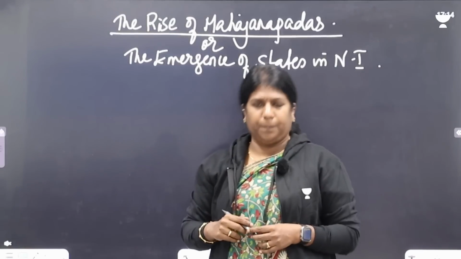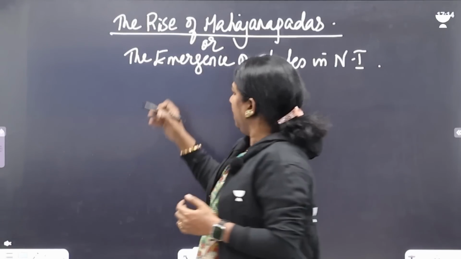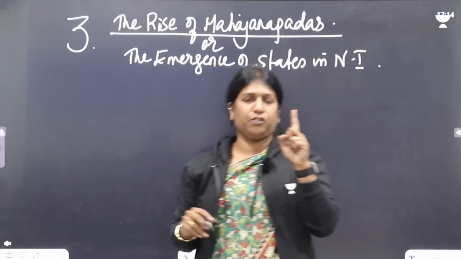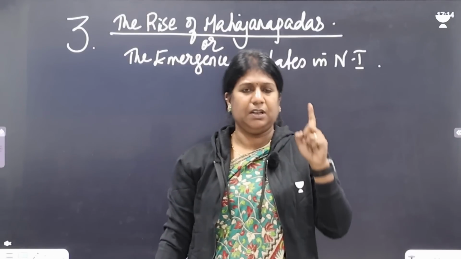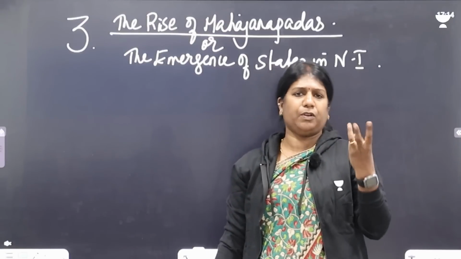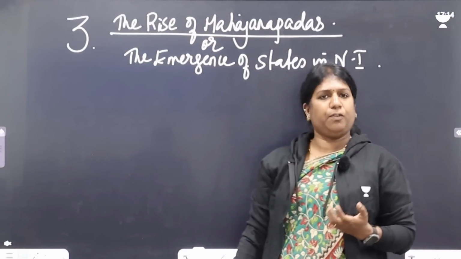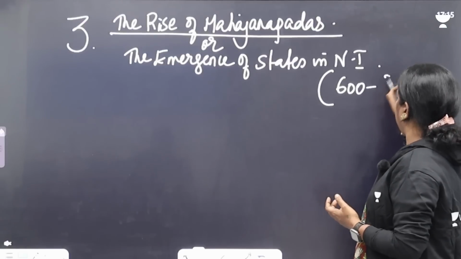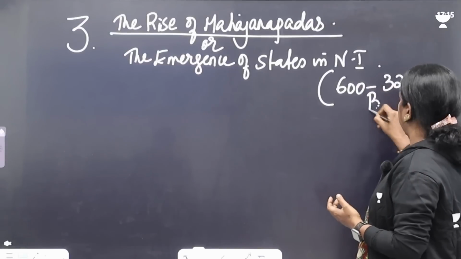If you look at the chapter, this falls under chapter number 3. The first chapter being Indus Valley Civilization, the second chapter being the Vedic Age, the third chapter being Formation of States in North India or the rise of Mahajanapadas. The bracket is from 600 to 321 BC.